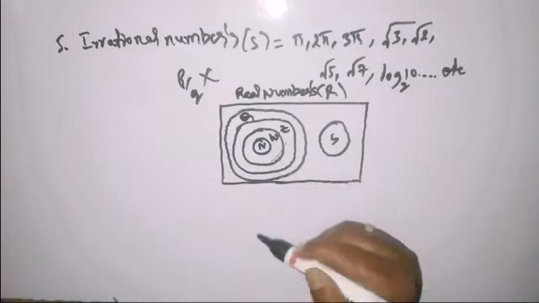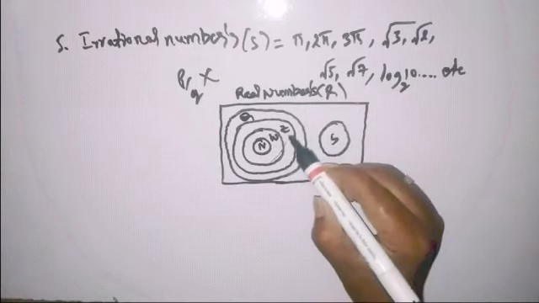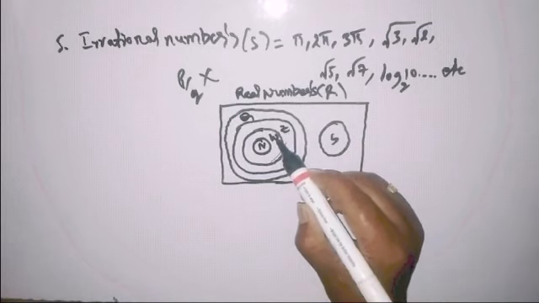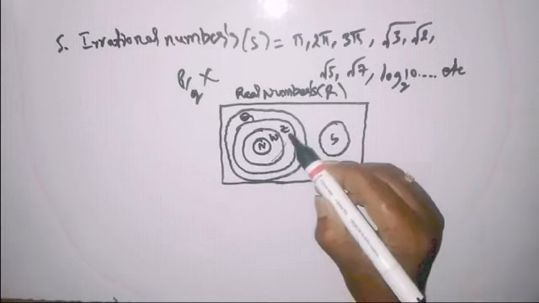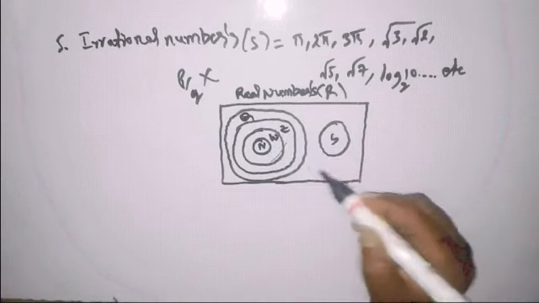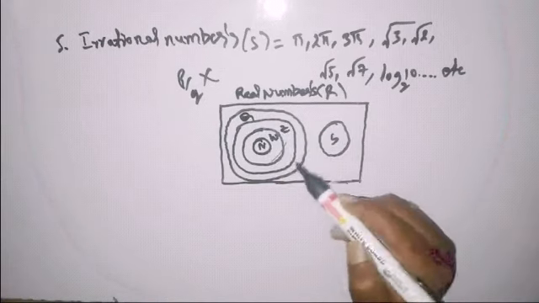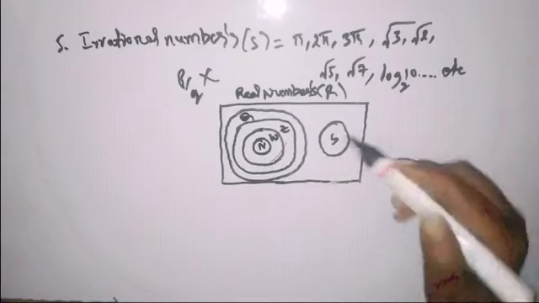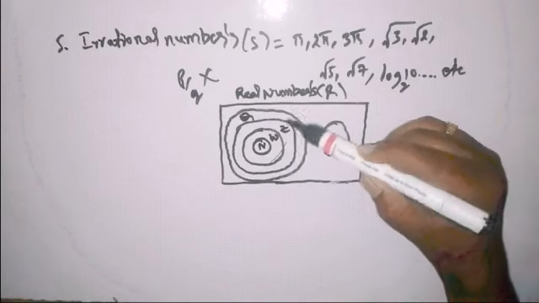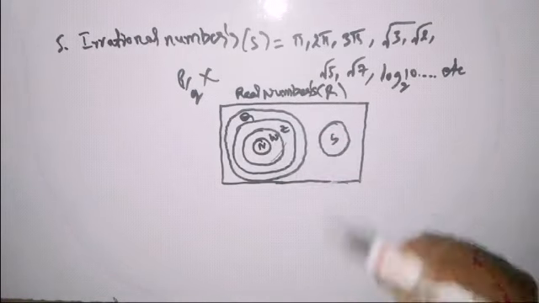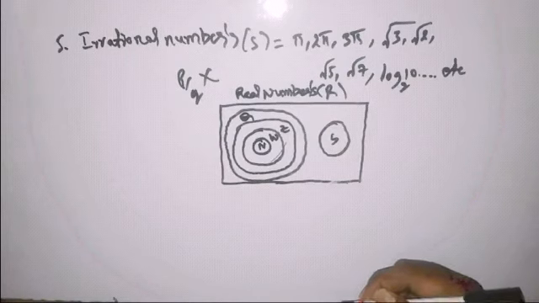Similarly, whole numbers we take. Whole numbers are contained in integers but not in natural numbers. So whole numbers are outside of natural numbers but inside integers. And whole numbers are contained in rational numbers, so they are inside rational and integers but not inside natural numbers. Similarly, integers are contained in rational but not in whole and natural, right?